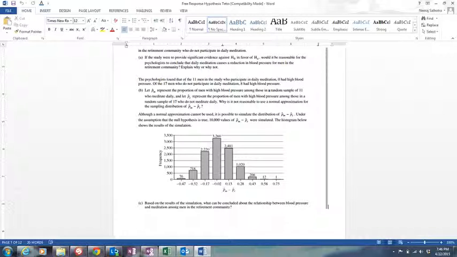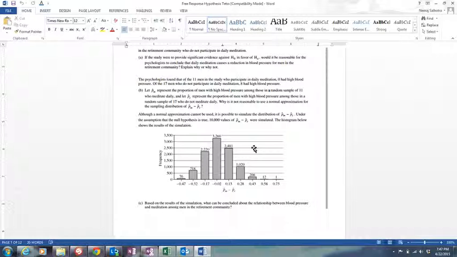Let p-hat M be the meditation group, and p-hat C be the control, the people who don't do meditation. We already said a normal approximation can't be used. They used a simulation. Under the assumption that the null hypothesis is true, they did 10,000 simulations, 10,000 trials, and this is what they got. Based on the results of the simulation, what can be concluded about the relationship between blood pressure and meditation?